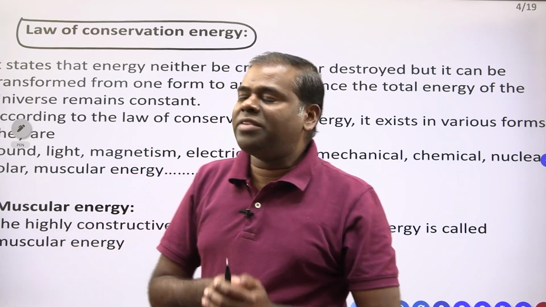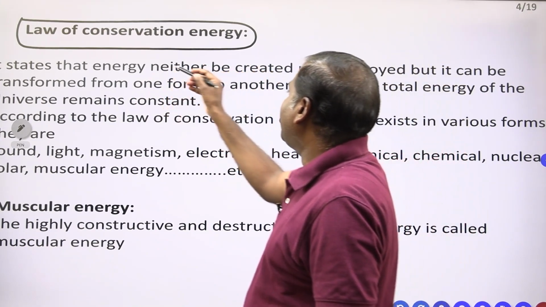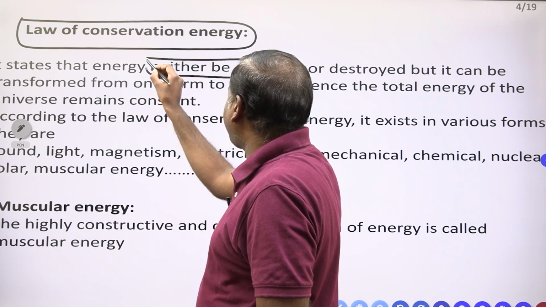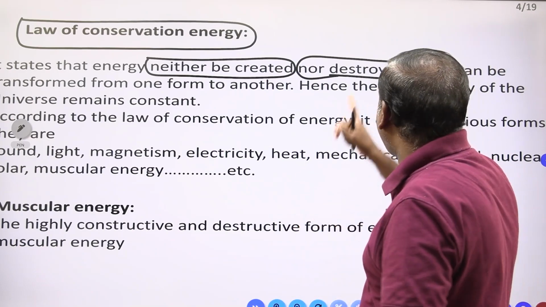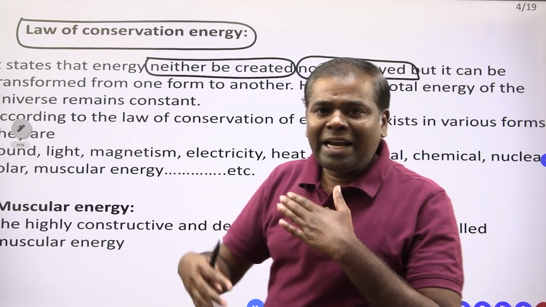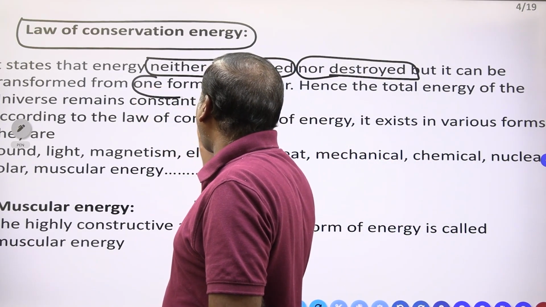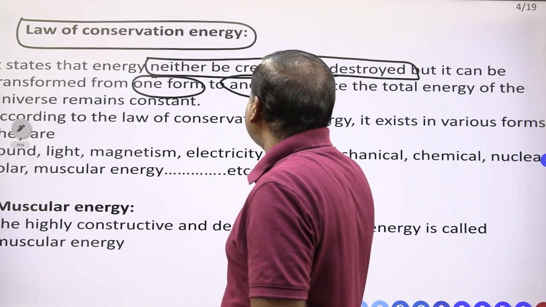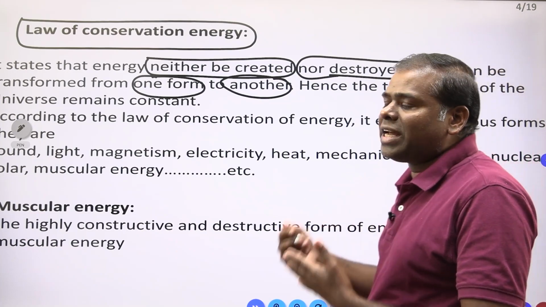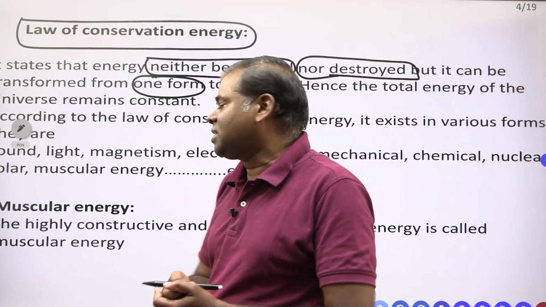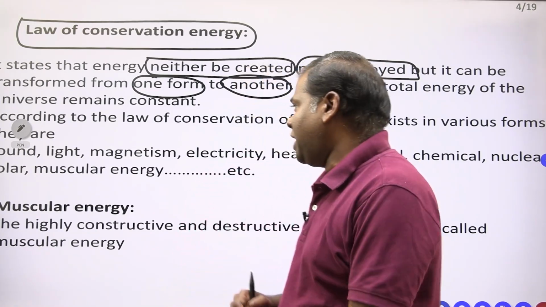What is the law of conservation of energy? It states that energy can neither be created nor be destroyed, but it can transform from one form to another form. Hence, the total energy of the universe remains constant. Such a definition we call the law of conservation of energy.